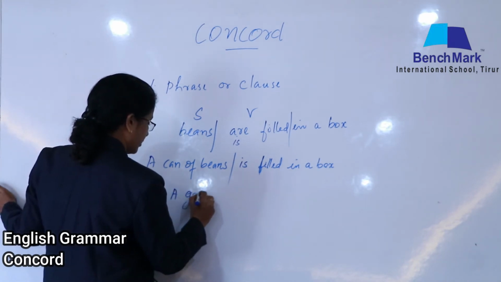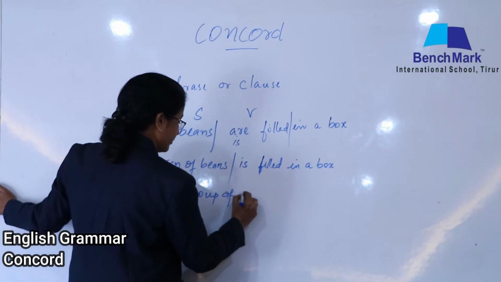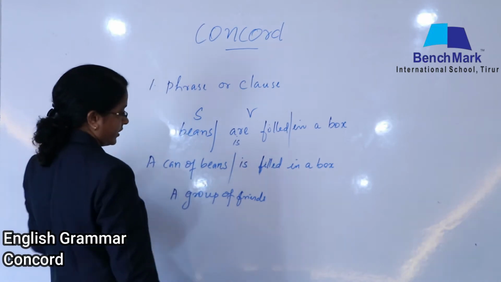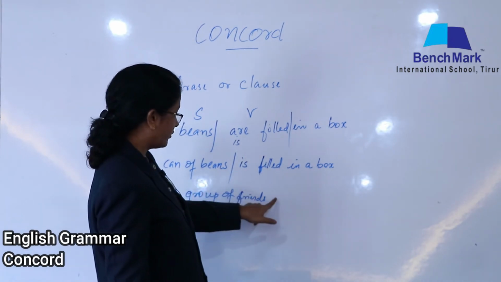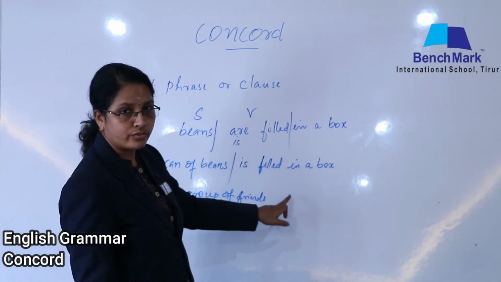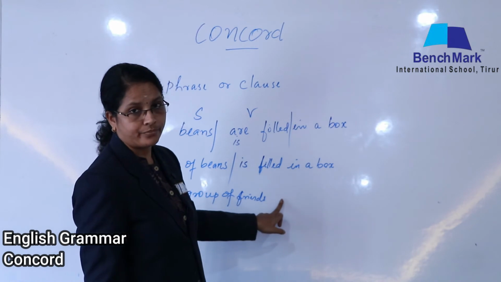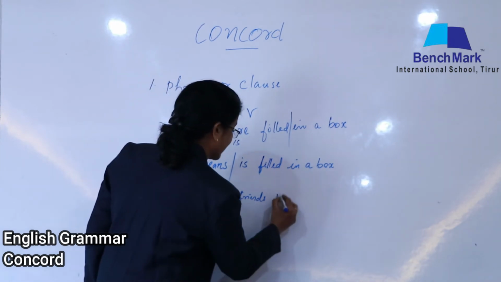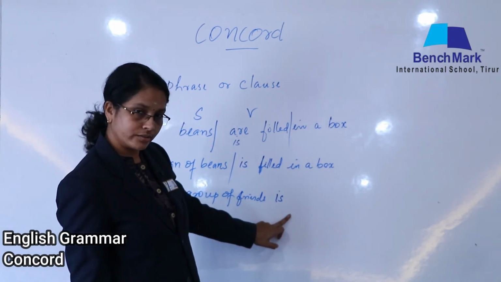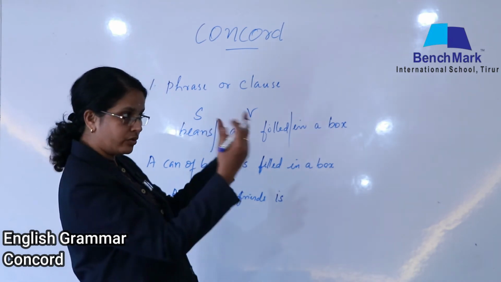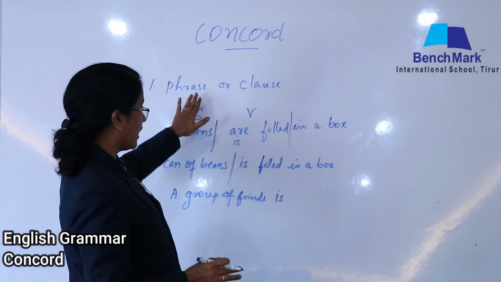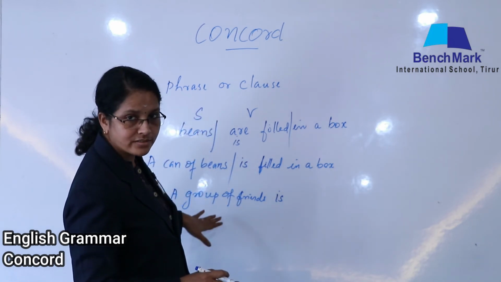A group of friends. What will come here? A group of friends. What will come here? We are considering a group only. So we can use what? A singular form. Got it? A group of friends is. So there will be a tendency, by seeing this word friends, to use are. No, wrong. Because we are talking about a group. Many groups were there, but we are talking about that particular group only. Is it clear now? Phrase, how to use the subject verb agreement in a phrase.